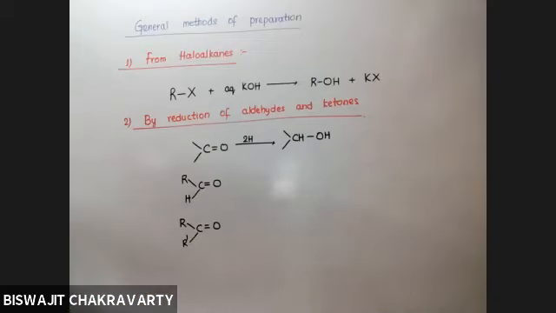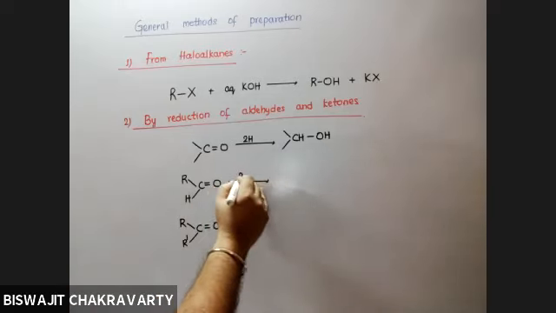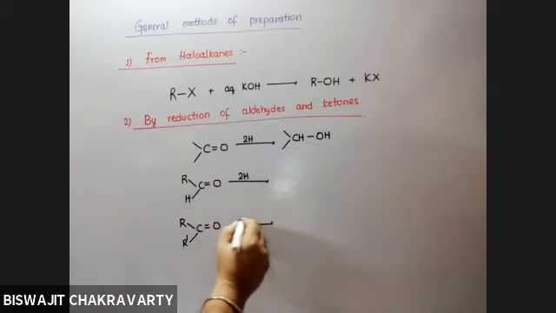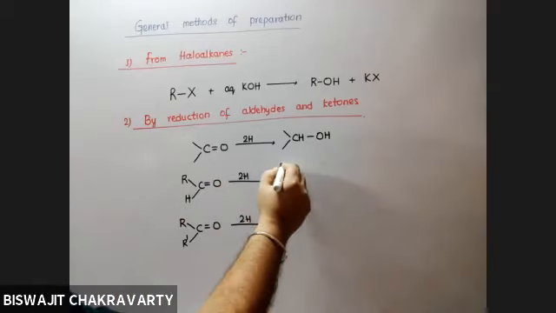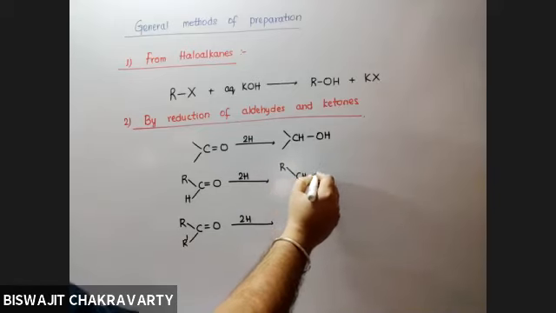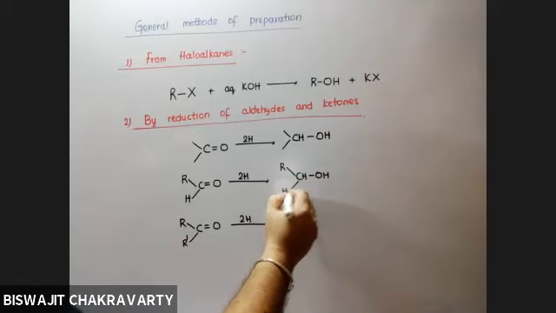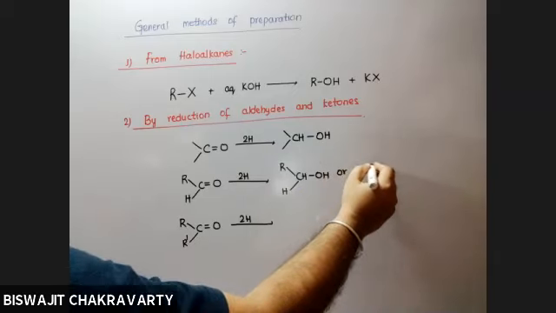But in aldehydes, at least one of the positions around the carbon must have hydrogen in it, whereas in ketones there is no scope for any hydrogen; both positions must be occupied by alkyl groups. Now, if you add a reducing agent that can provide 2 hydrogens, as usual, I can write it as RCH2OH.